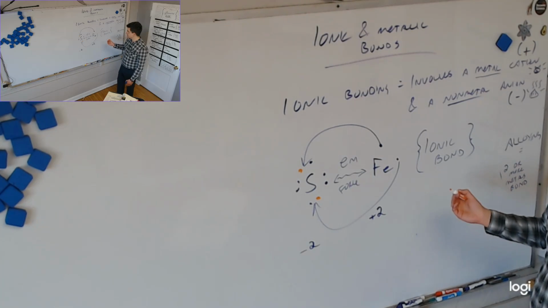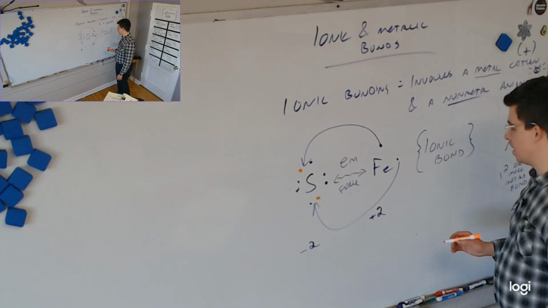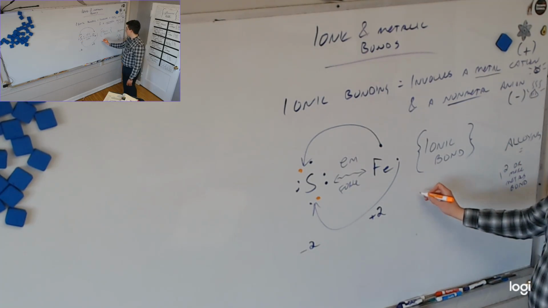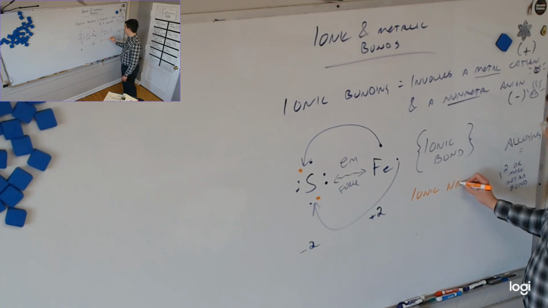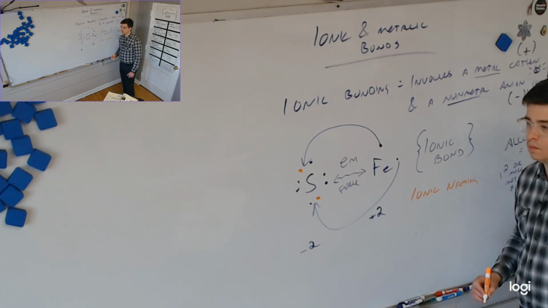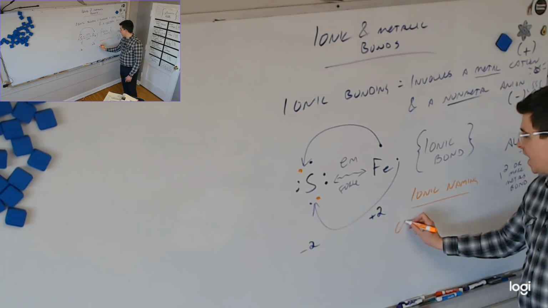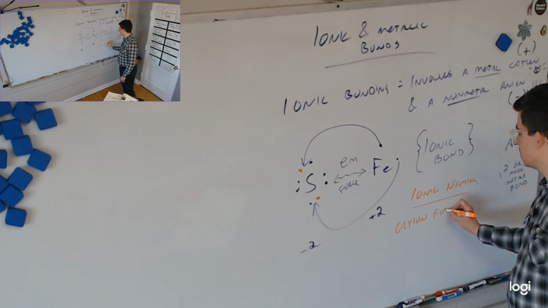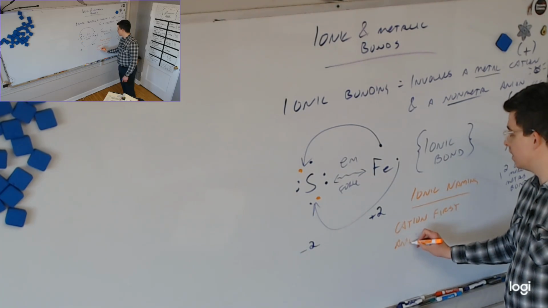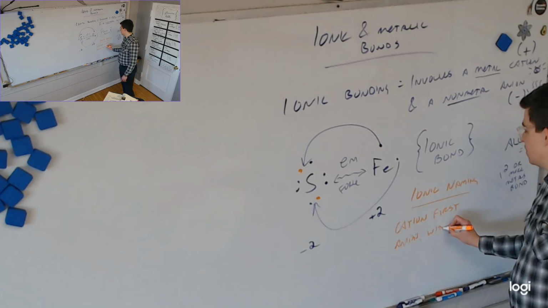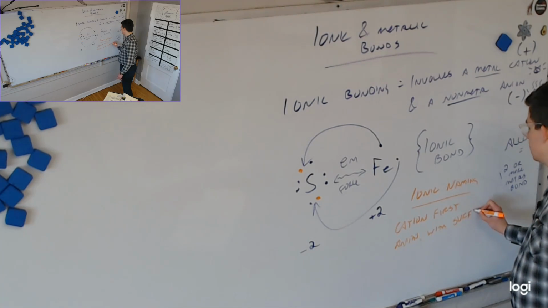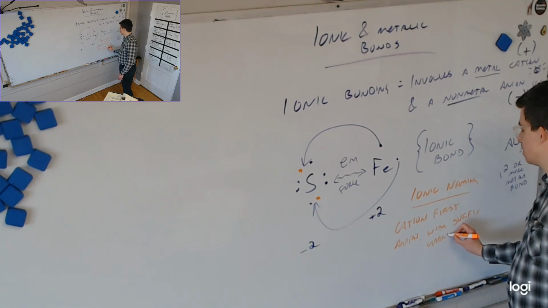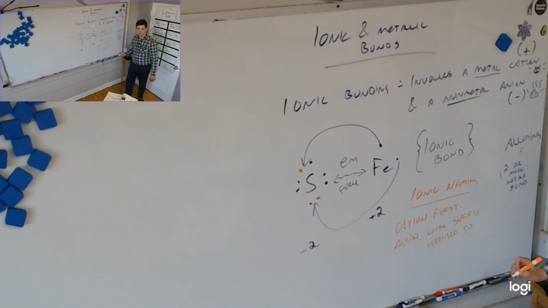So how do we name this thing? Well, we shouldn't have started with iron, but we're going to give some rules for ionic naming. Here are the rules. We always name the cation first, and then the anion with the suffix changed to, does anyone remember? No? Ide, yeah. IDE.